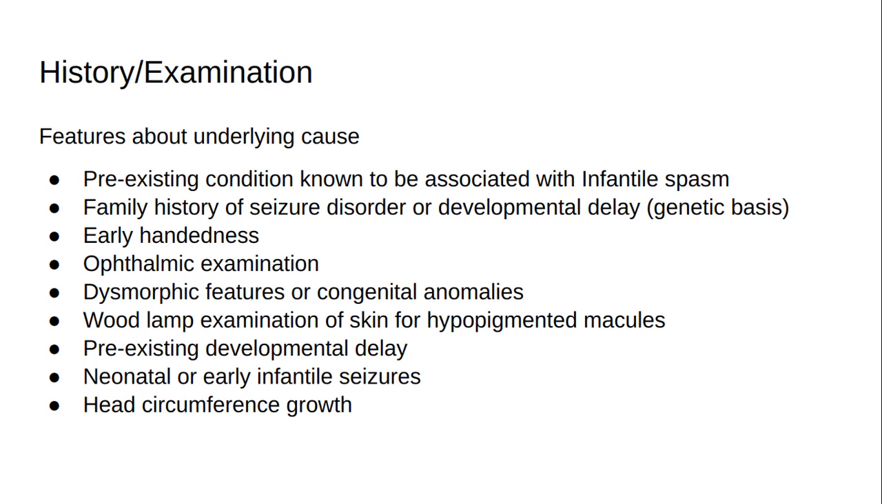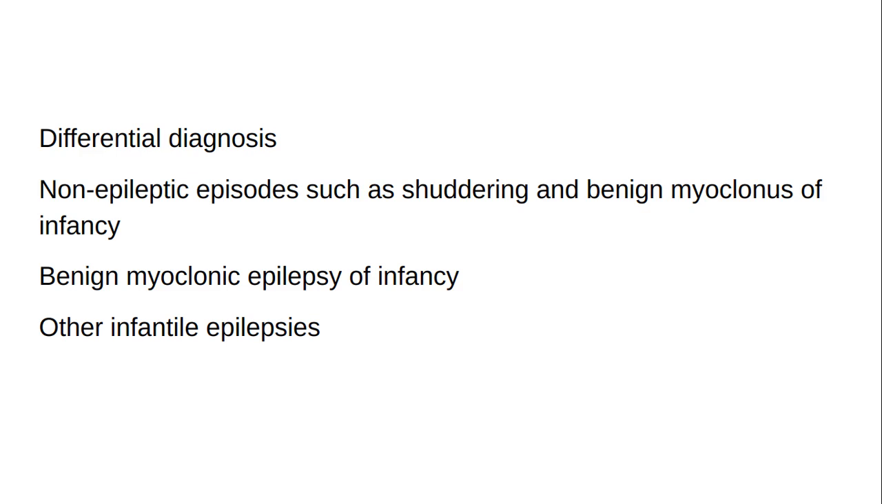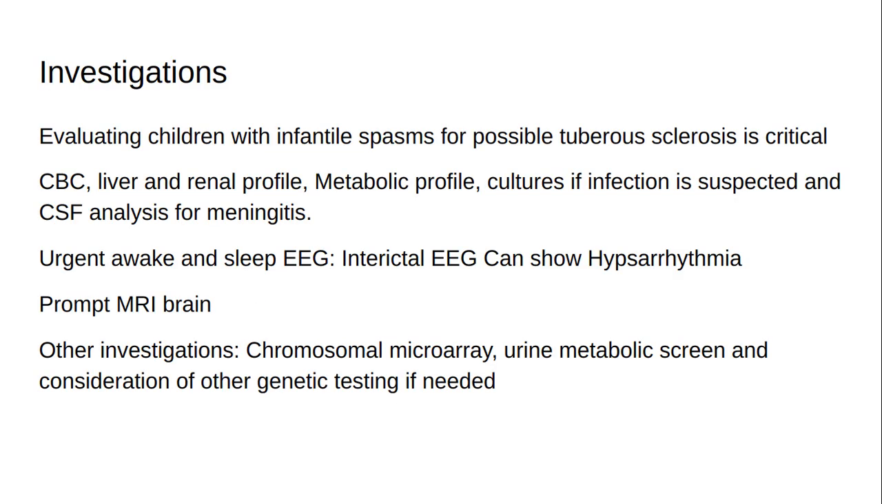Head circumference growth. The differential diagnosis that needs to be considered includes non-epileptic episodes such as shuddering and benign myoclonus of infancy, benign myoclonic epilepsy of infancy, and other infantile epilepsies. Evaluating children with infantile spasms for possible tuberous sclerosis is critical, as this is the single most common disorder. Tuberous sclerosis is an autosomal dominant inherited disease with variable manifestations, including cardiac tumors, kidney tumors, cutaneous malformations such as ash-leaf hypopigmented lesions, and seizures.